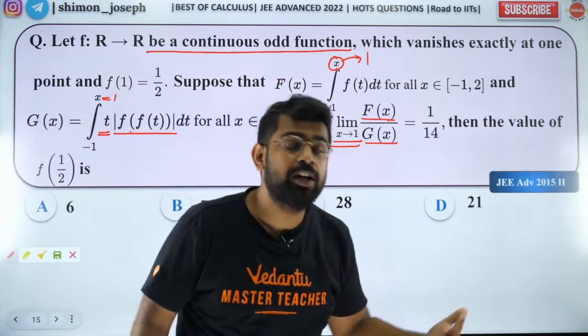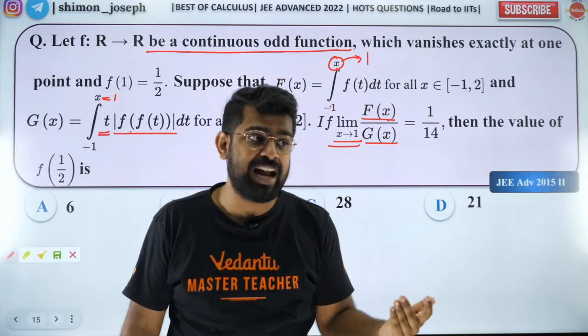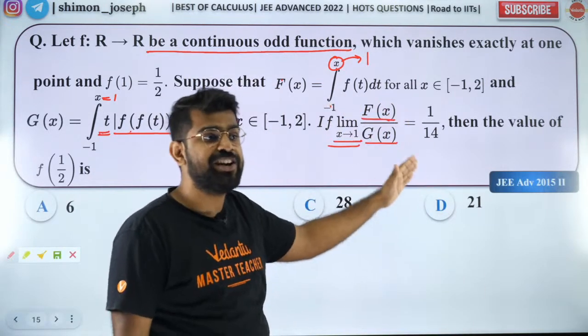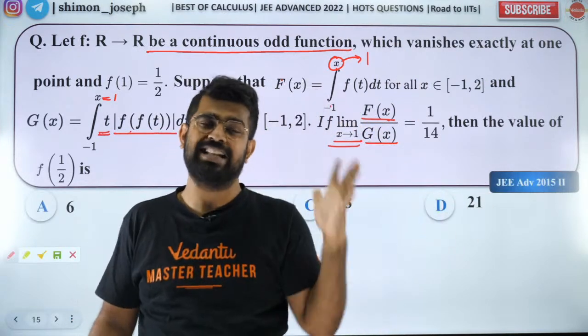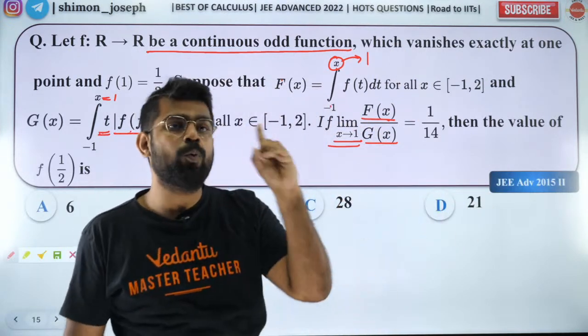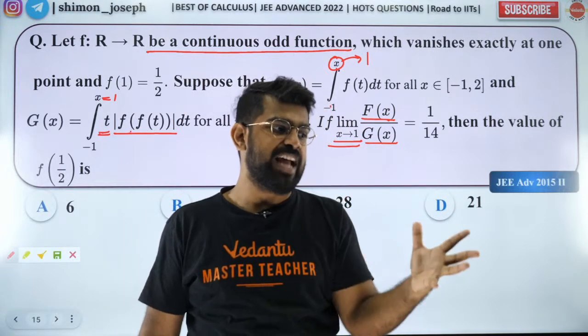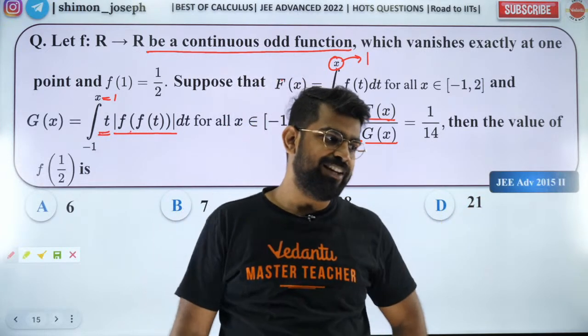So I can apply L'Hopital. L'Hopital says what? Differentiate your numerator, differentiate your denominator, apply the same limit. You do that, you will get the answer. That's it. Only one cracking point, one breakage you need to do. After that, it's easy. Got it? Very good.